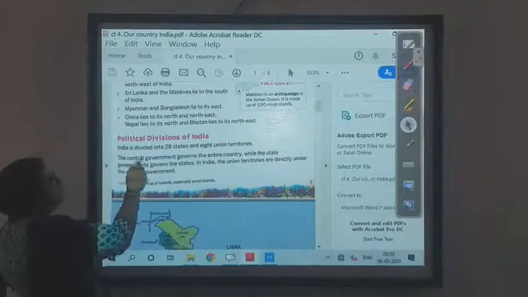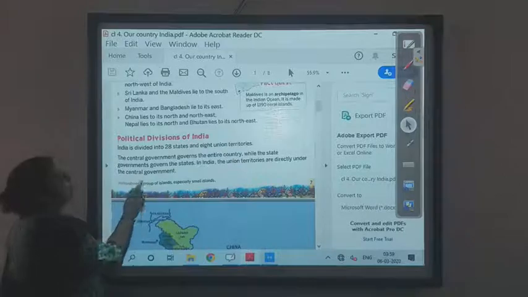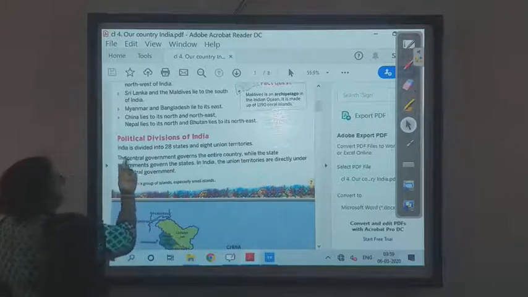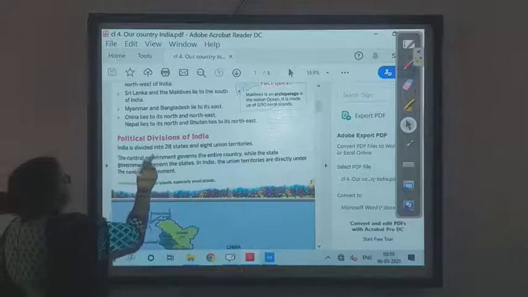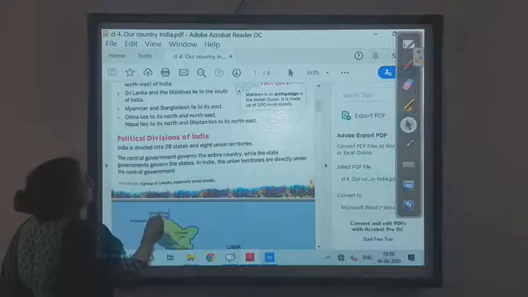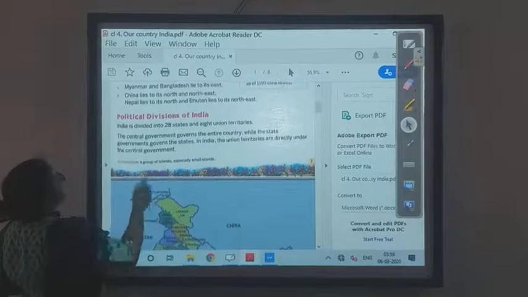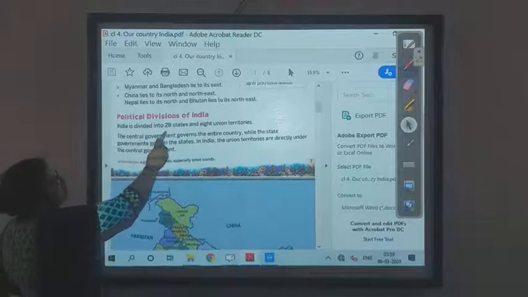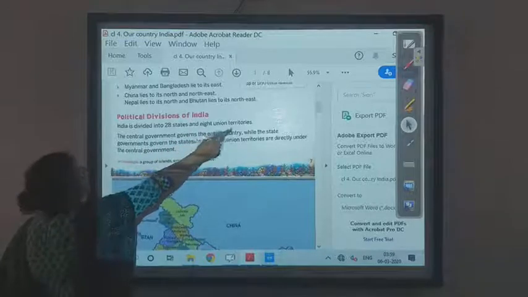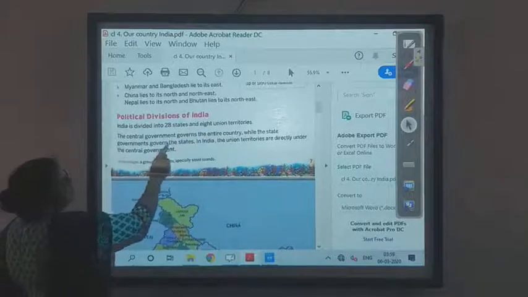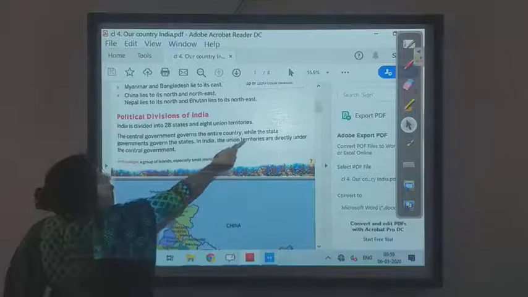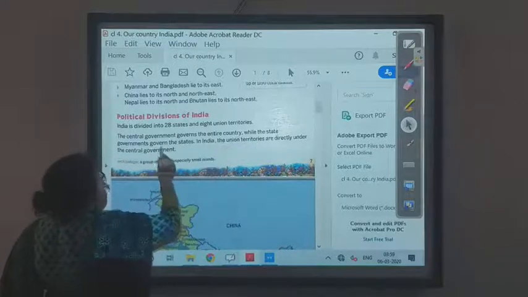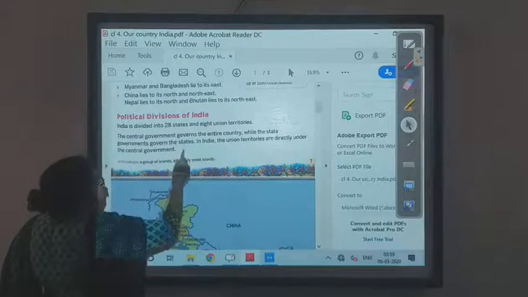Then is the political division of India. As I told you, India has 28 states and 8 union territories. The central government governs the entire country while the state government governs the states.